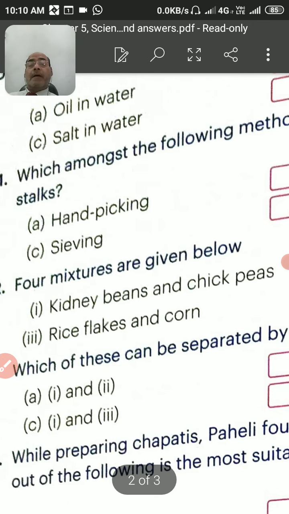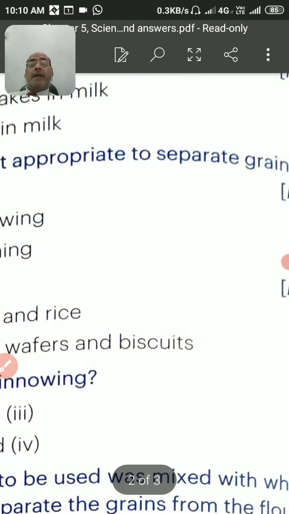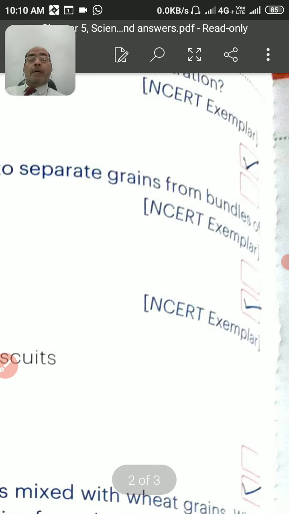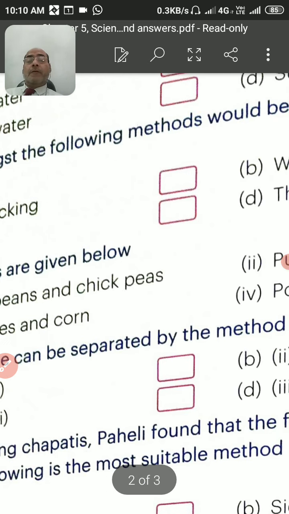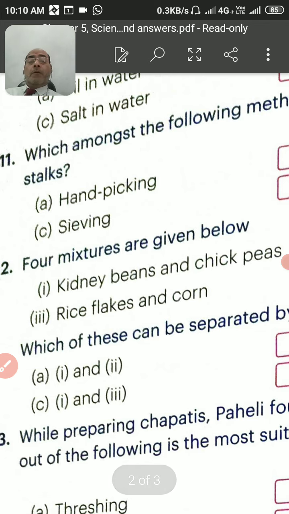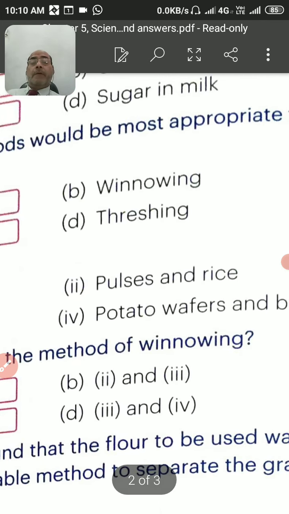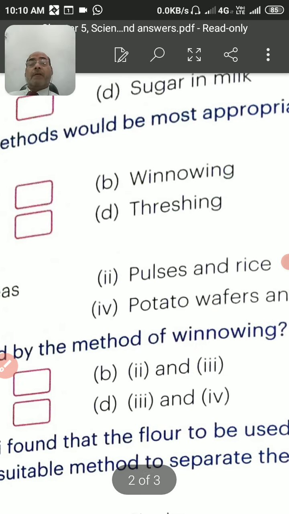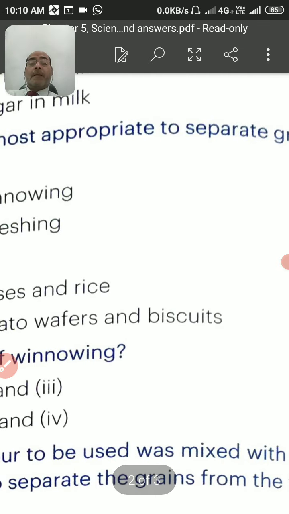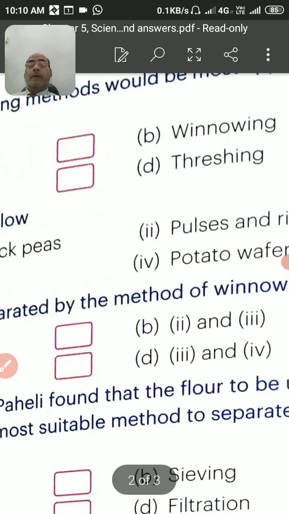Now come to 11. Which amongst the following methods would be most appropriate to separate grains from the bundles? तो डंठल जो होता है क्रॉप का, उससे जो फूड ग्रेन्स निकालते हैं तो किस मेथड से निकालते हैं? विनोइंग, थ्रेसिंग, हैंड पिकिंग, सीविंग. So my dear students, it will be threshing. The method of threshing separates the grains from the chaff, from the bundles of the chaff.